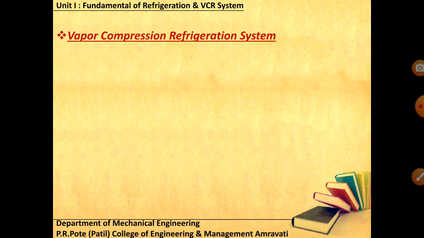Here we are talking about the working fluid, which is continuously changing its phase from one thermodynamic system to another, and by changing its phase it is able to extract the heat.